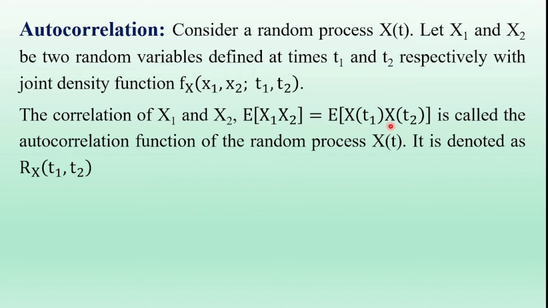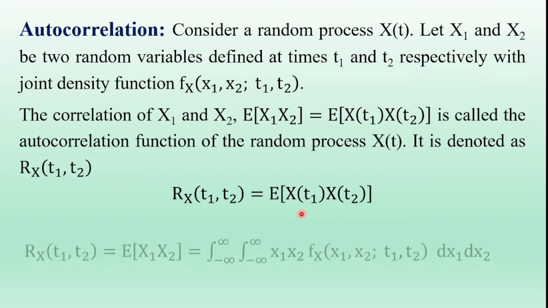This expectation of x of t1, x of t2 is called the autocorrelation function of the random process x of t, and it is denoted as rx of t1 comma t2 or rxx of t1 comma t2. Mathematically, rxx of t1 comma t2 is equal to expectation of x of t1 into x of t2.